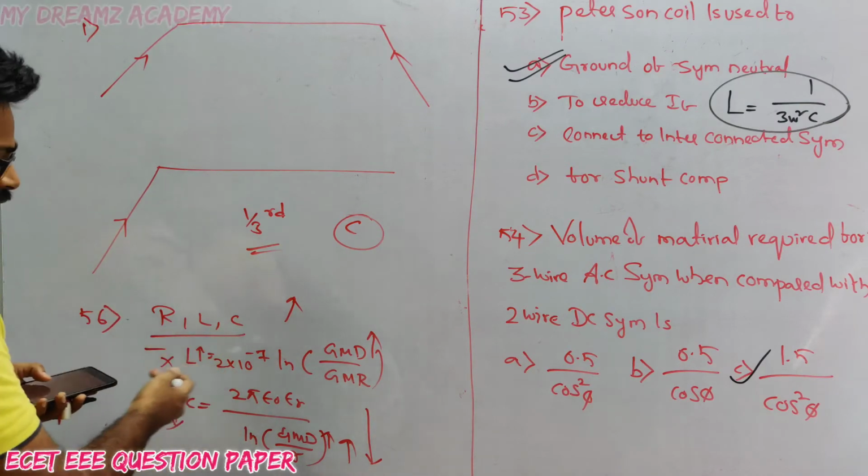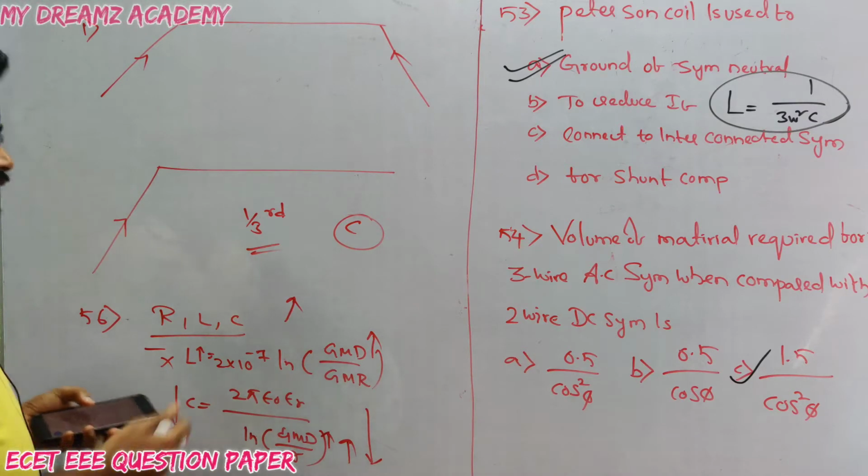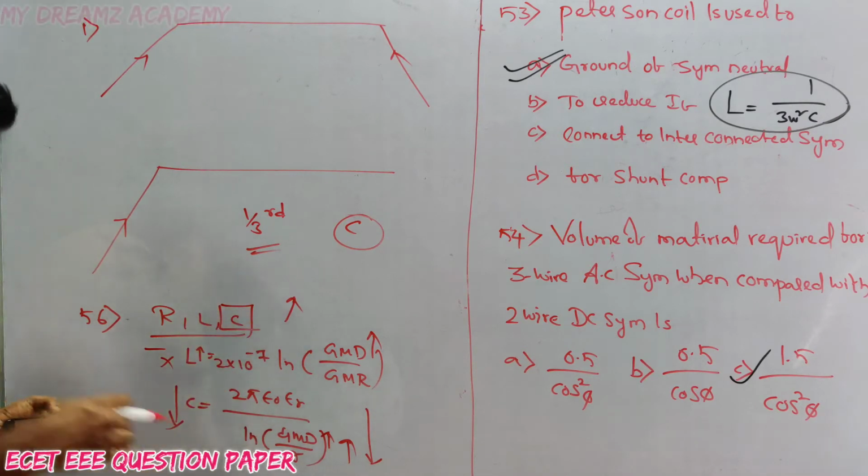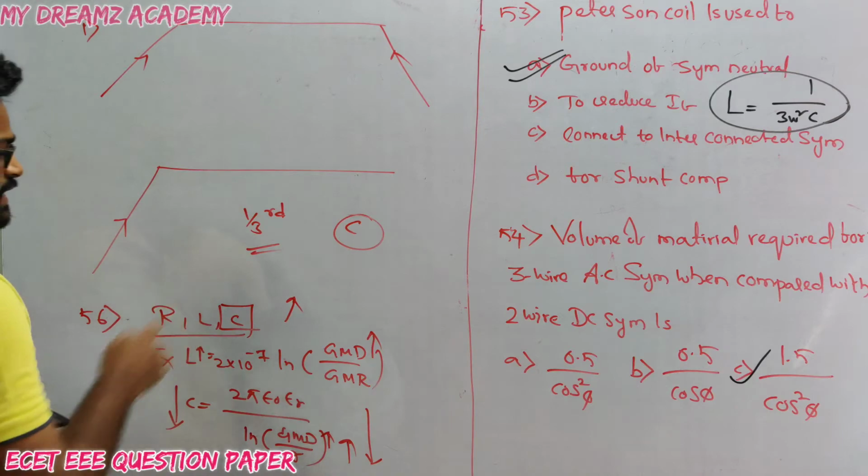So if we increase the length of the conductor, what is the effect on the capacitance? The capacitance value increases.